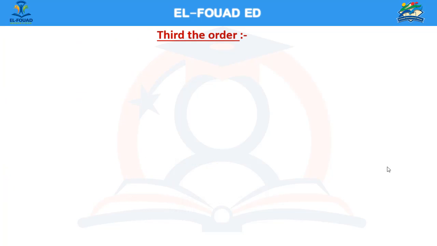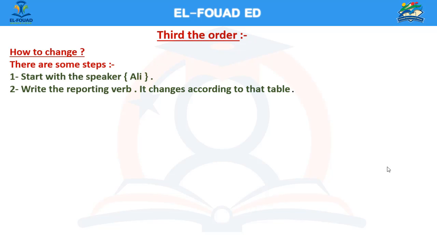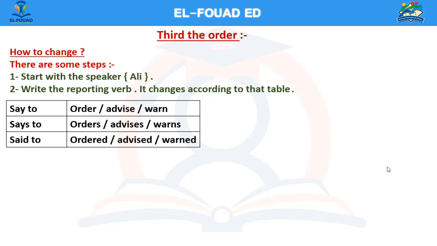What about the order? This is our third case. How to change in the order? There are some steps. Number 1, start with the speaker, Ali. Number 2, write the reporting verb. It changes according to that table. Say to becomes order, advise, or warn. Says to becomes orders, advises, or warns. Said to becomes ordered, advised, or warned. Number 3, we use the linking word to or not to plus infinitive.